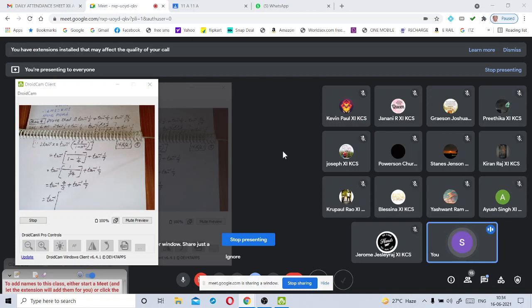What is the formula for tan inverse x plus tan inverse y? Yashwantram, can you tell me? Yashwantram, are you there online? Yes, sir. Tell me the formula for tan inverse x plus tan inverse y.